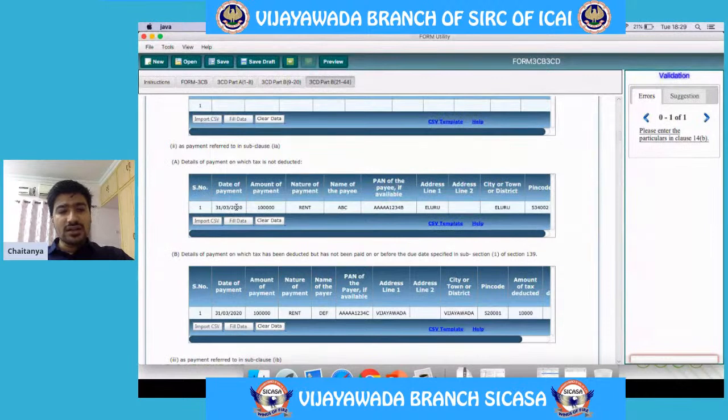I have not deducted TDS for my Eluru premises, and I've paid the total 1 lakh sum to the owner of the premise. In that case, I'm supposed to give those details here. This talks about transactions where TDS is required to be deducted but not deducted.